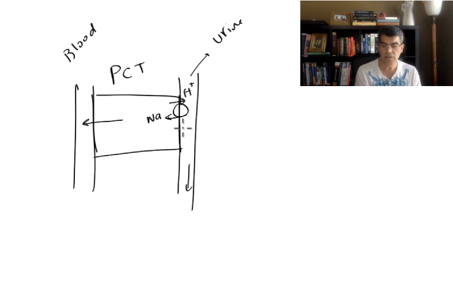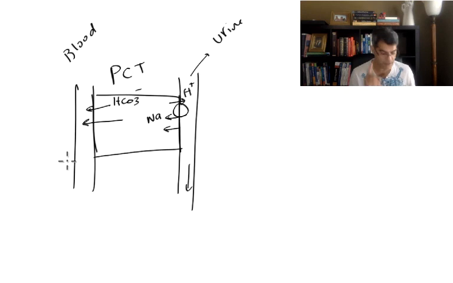Remember, when sodium is going to come, water is going to follow the sodium also. Also, the PCT is going to dump bicarbonate inside the blood and make your blood more alkaline. Now think about it. Angiotensin 2 is going to come to this guy and is going to empower this one. So as a result, this pump is going to work more. If this pump works more, that means you're going to take more sodium out. That means you're going to take more water out. That means you're going to dump more potassium inside the blood.